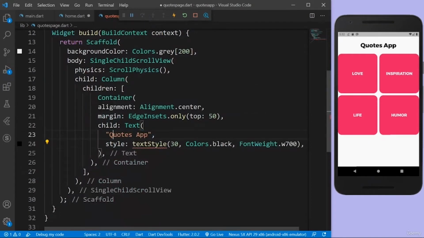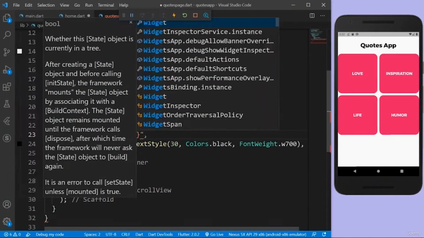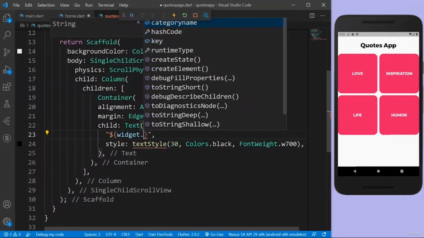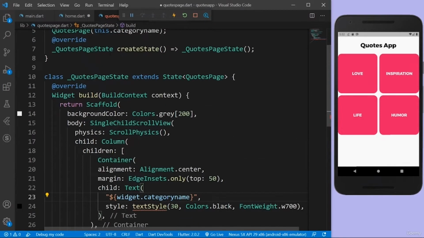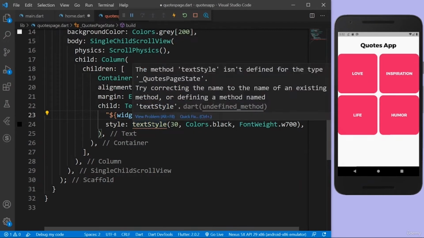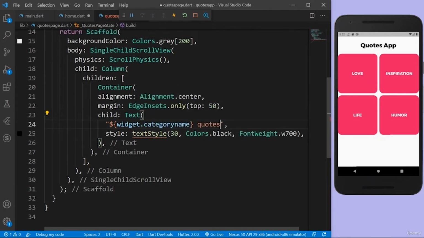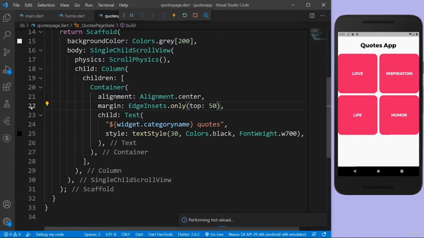So I'm going to do string interpolation because I want to have a variable in a string. So I'm going to just use the $ sign. And to get a parameter, we just call widget.categoryName because we're actually demanding a category name as a parameter here. And after that, I'm going to also say quotes. Let's import this. Let's save everything and let's actually see some UI changes.